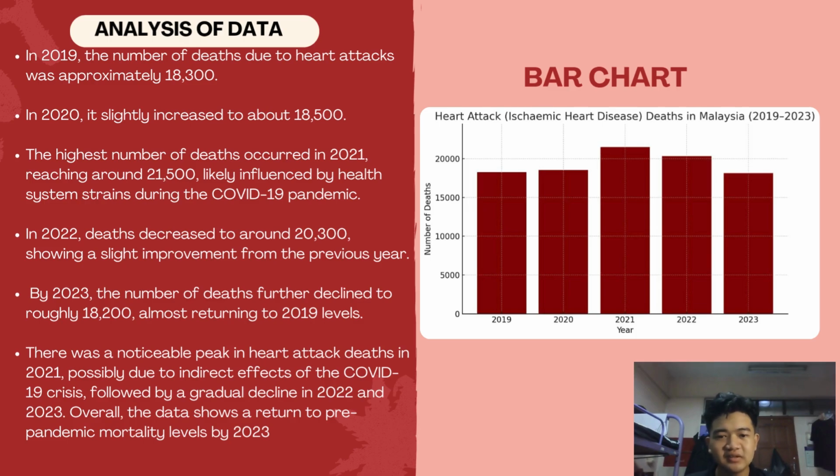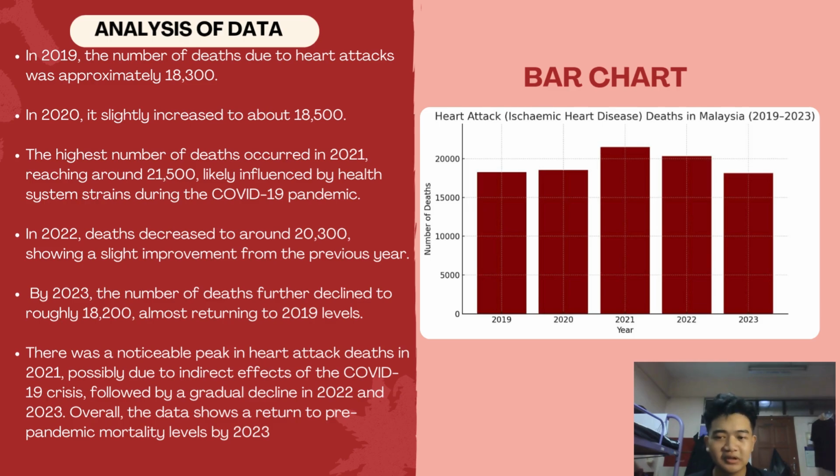As you can see in this bar chart, in 2019 the number of deaths due to heart attack was approximately 80,300. In 2020, it slightly increased to about 80,500. The highest number of deaths occurred in 2021, reaching around 21,500, likely influenced by health system strain during the COVID-19 pandemic.